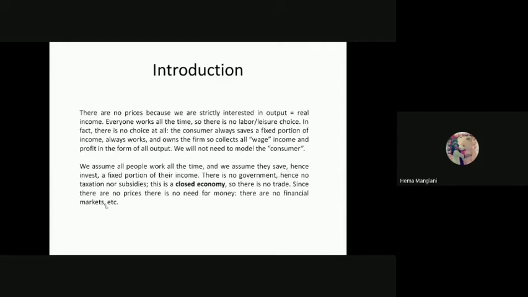We assume all people work all the time, and we assume they save, hence invest also, a fixed proportion of their income. There is no government, hence no taxation, no subsidies. This is a closed economy, so there is no trade also. Since there are no prices, there is no need for money, there are no financial markets, etc.